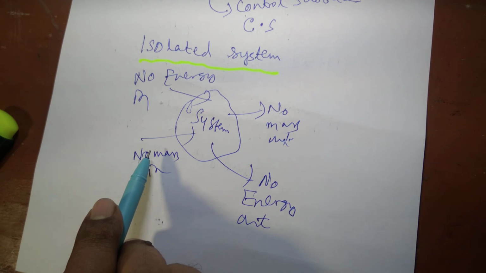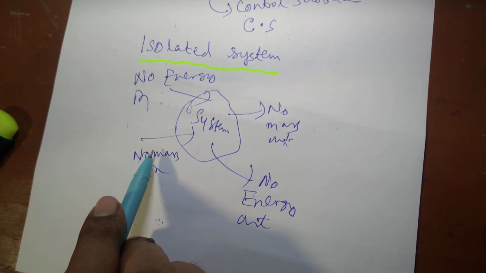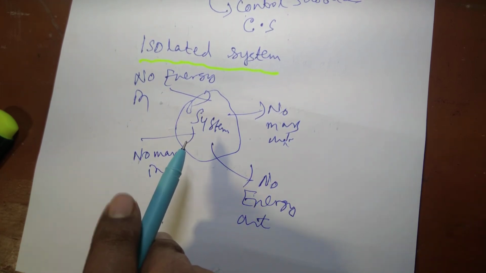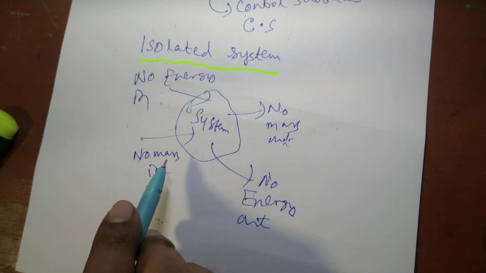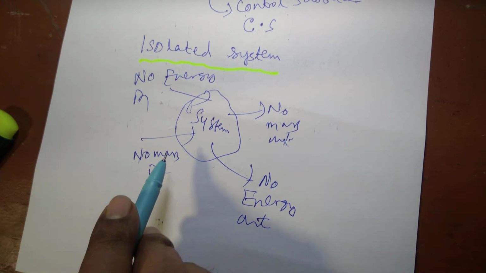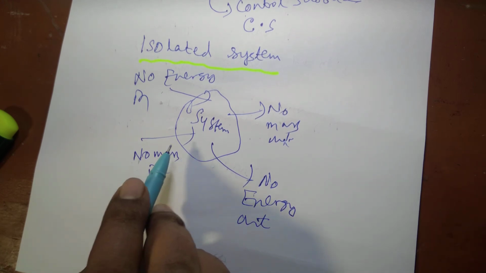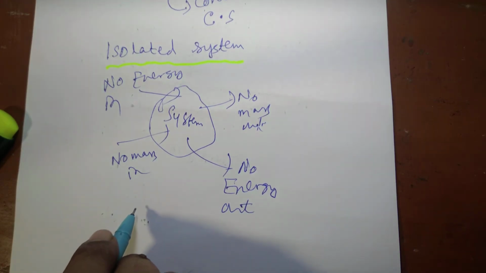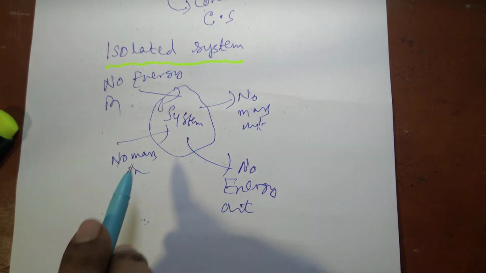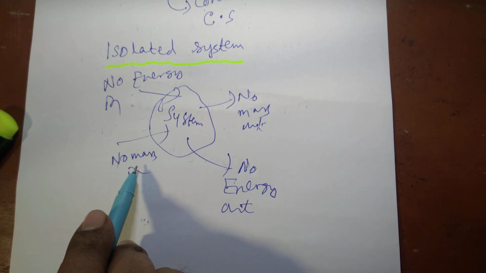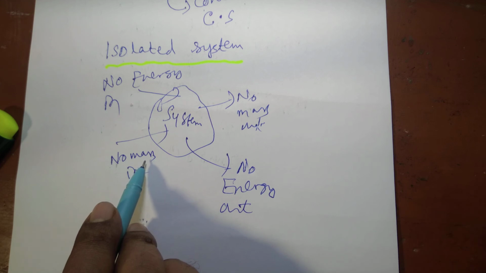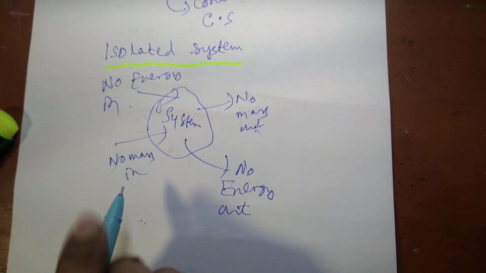From the beginning, we defined thermodynamics as the science of energy interaction between the system and surroundings. So if there is no interaction, then what is there to study in thermodynamics? That's why the isolated system is not found very often, it is very rare in thermodynamics, because there is no interaction. But examples are there.